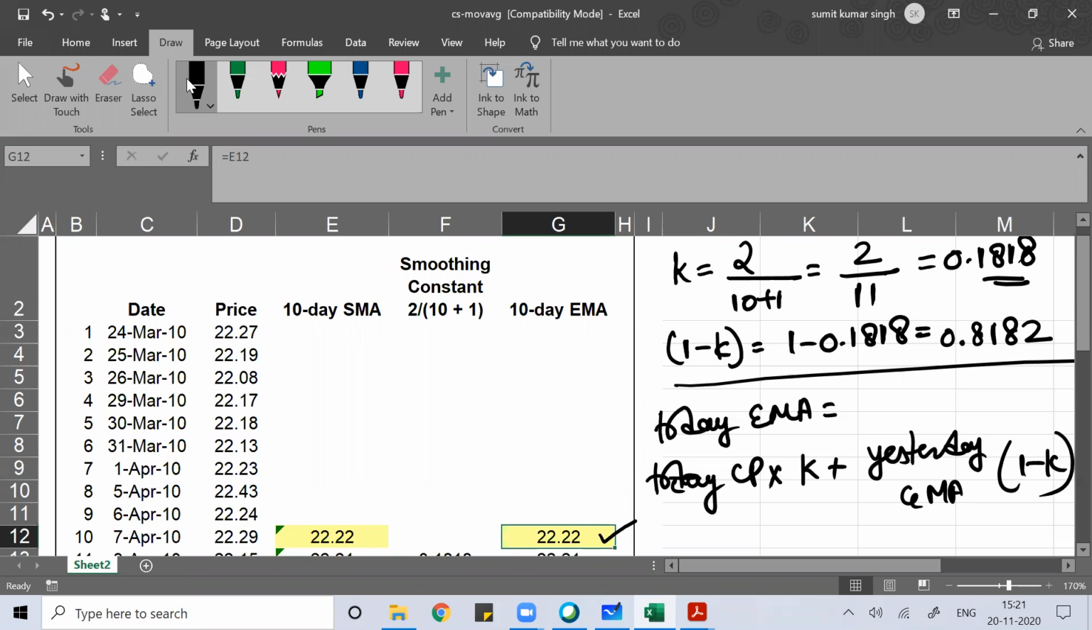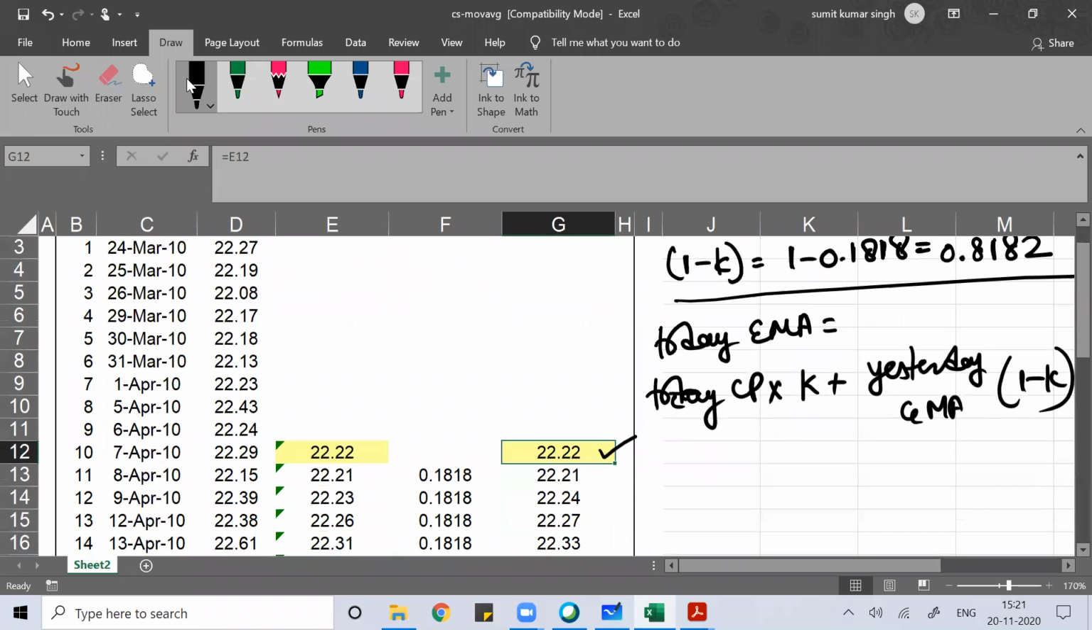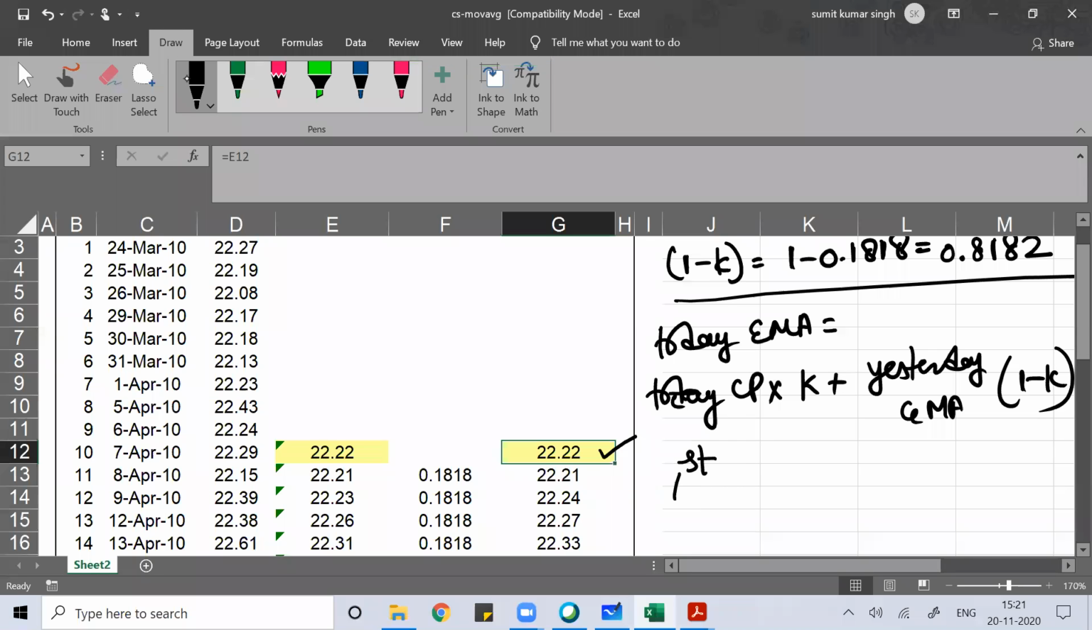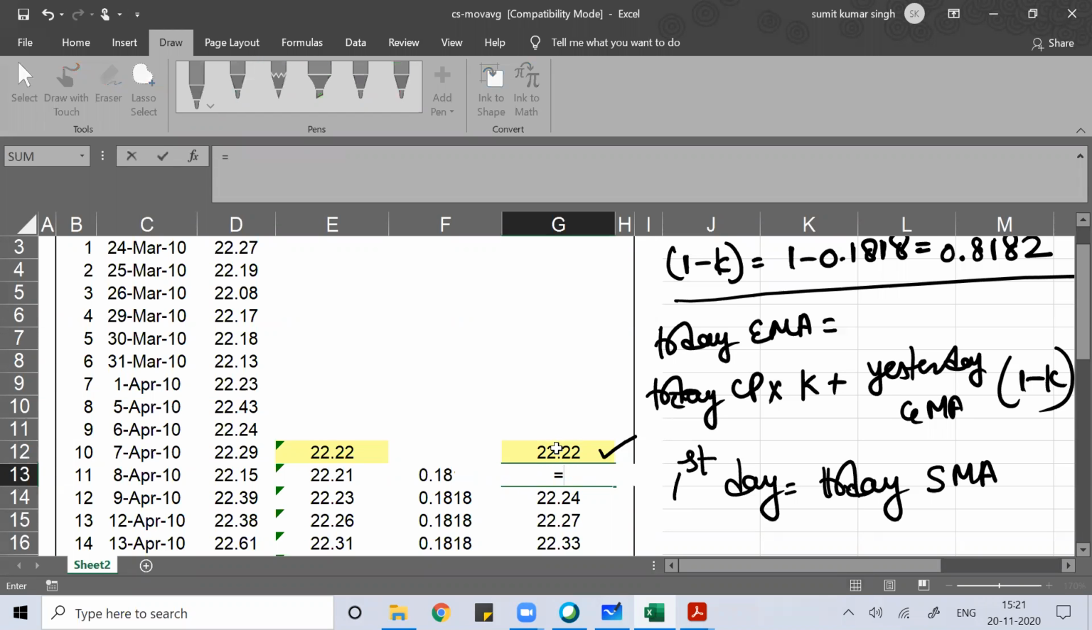So for just the first day, what you do is simply write the simple moving average. Simply write what is the simple moving average you got, for the first day. Then from the second day, you apply the formula.